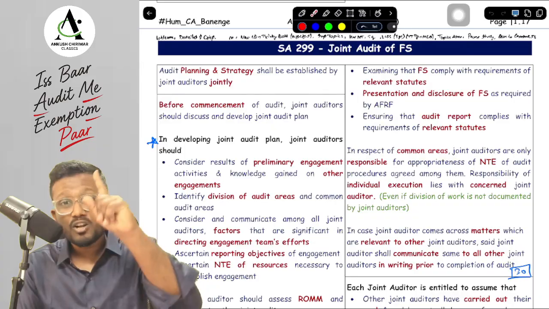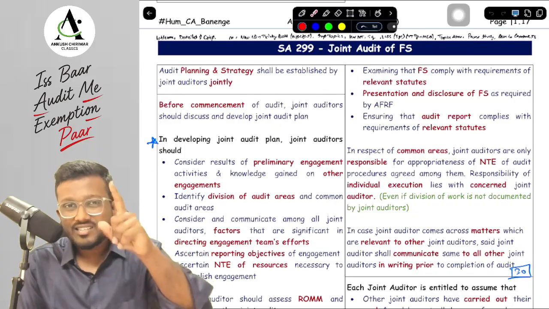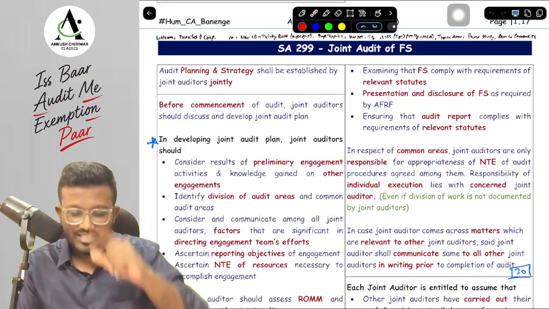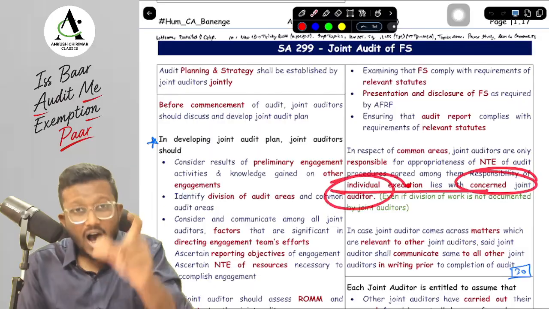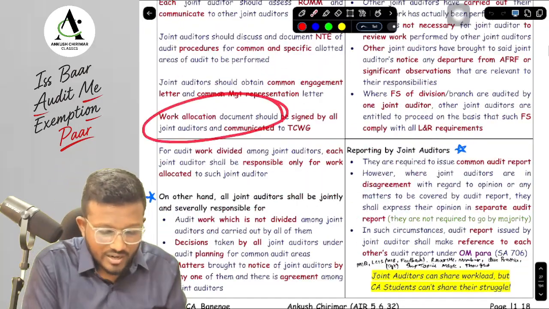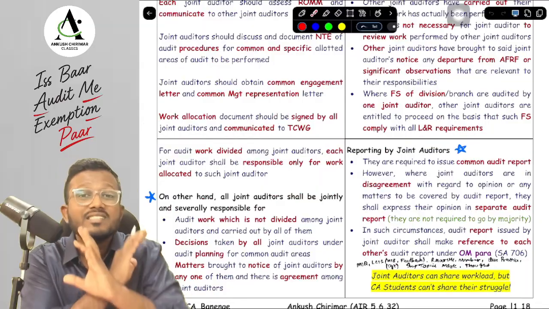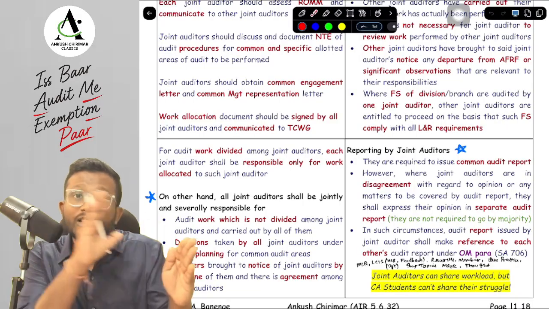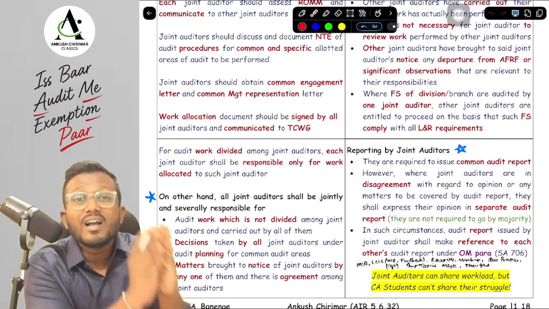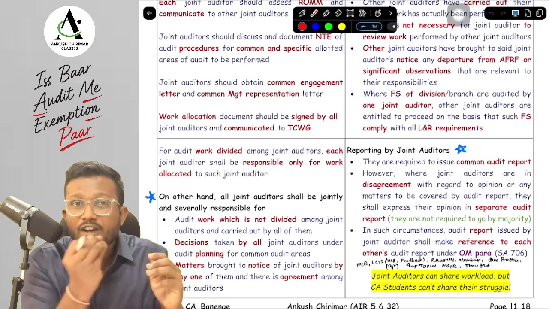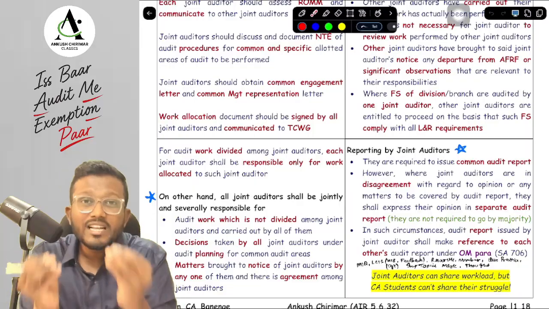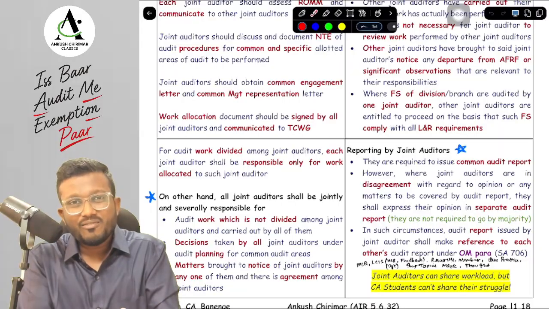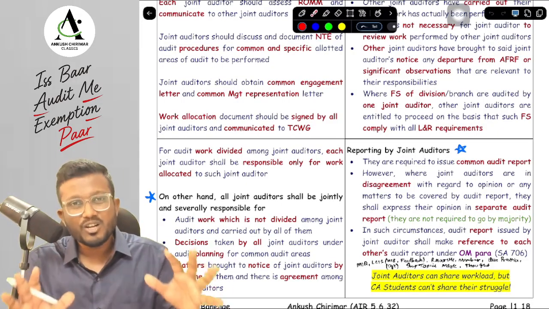But remember, in respect of the common audit areas, all the joint auditors are jointly and severally responsible only for the appropriateness of the nature of procedures, and the individual execution lies with the concerned joint auditor. Now, what if this work allocation document was never signed, work allocation was never documented? Then will only the particular concerned joint auditor be responsible, or will all the joint auditors be responsible? Only that particular concerned joint auditor will be responsible. Even if we have orally agreed the work allocation, only the concerned joint auditor will be responsible for that particular area. But if you have not documented the work allocation, you have done a violation of SA 299.